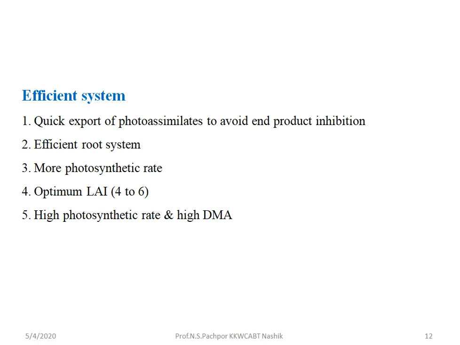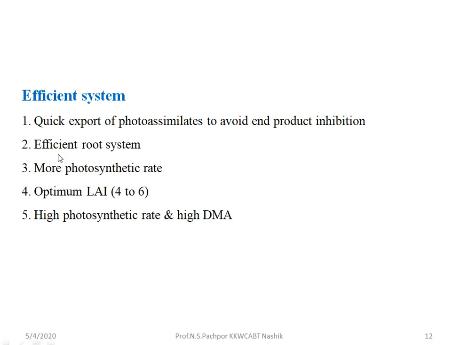Then what is the efficient system for the source and sink relationship? Quick transport of photoassimilates to avoid end product inhibition. Whatever photoassimilates are produced in the source region, they are quickly exported towards the sink region in order to avoid the end product inhibition. Whatever glucose is produced in photosynthesis, if it is not translocated from the source region, that's why there is an inhibition of photosynthesis.